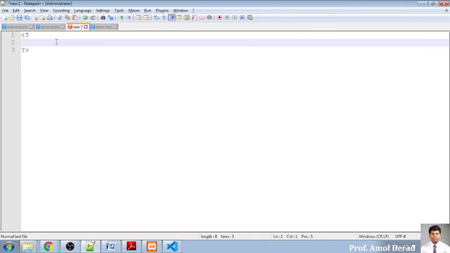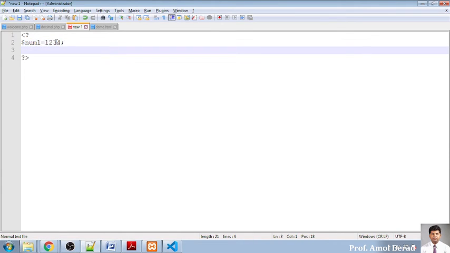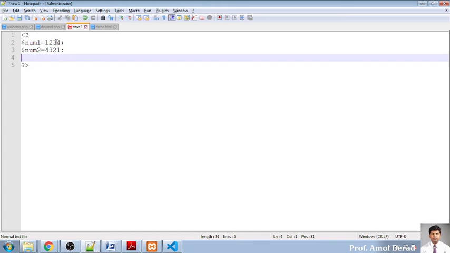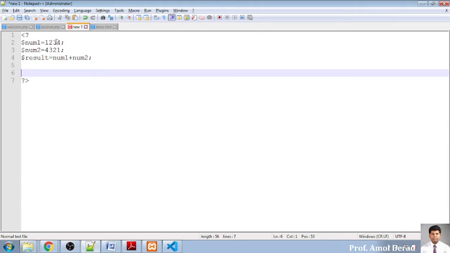Now we'll go for creating an integer. So creating an integer, this is a simple variable. So I will say num1, and I will assign some value to this, 1234, semicolon. If I want to use a second number, that is num2, equal to some value like 4321, semicolon, and I want to display the output. So $result is equal to num1 plus num2 and semicolon. I want to display the result, so I will be using the print statement, double quote, semicolon, and into double quote result.